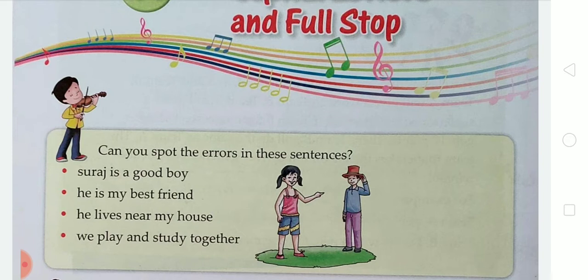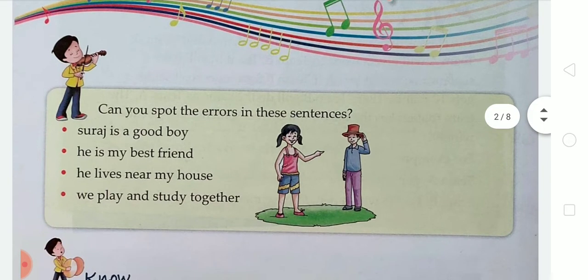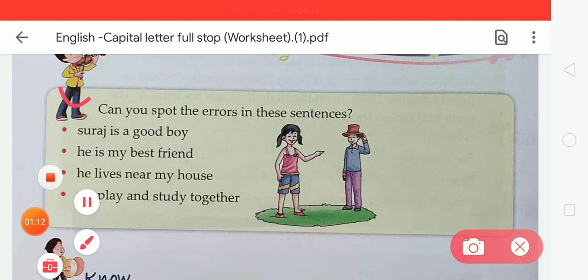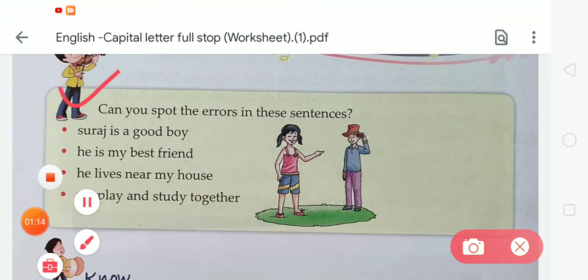We know this, but now in this video we're going to solve the exercises of this chapter using the capital letter and full stop. So let's start the video. Firstly, here you can see page number 1. Can you spot the errors in these sentences? Here we can see some words, and we have to rewrite them using the capital letter and full stop.